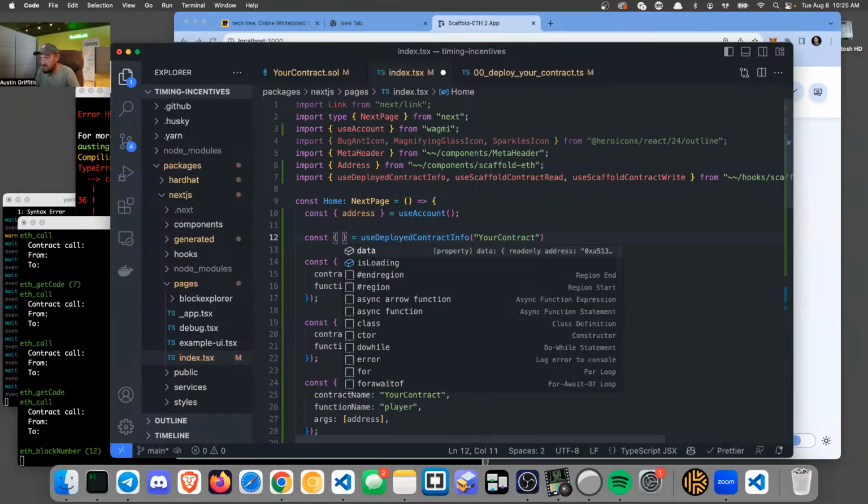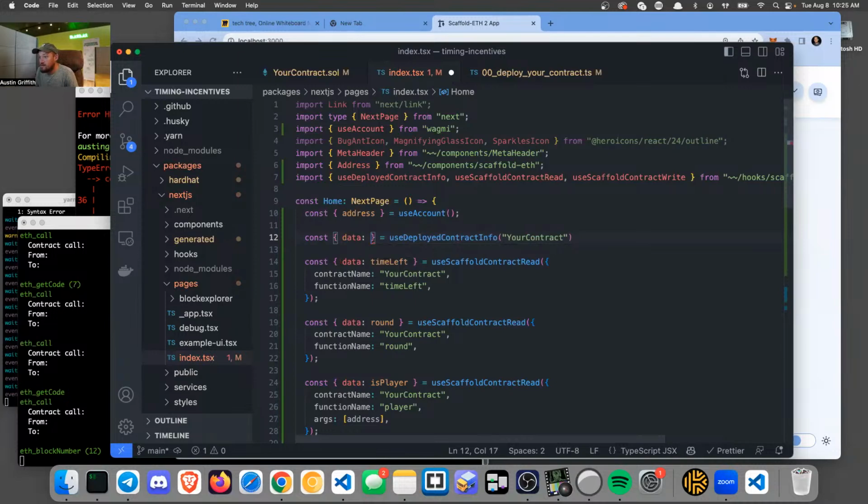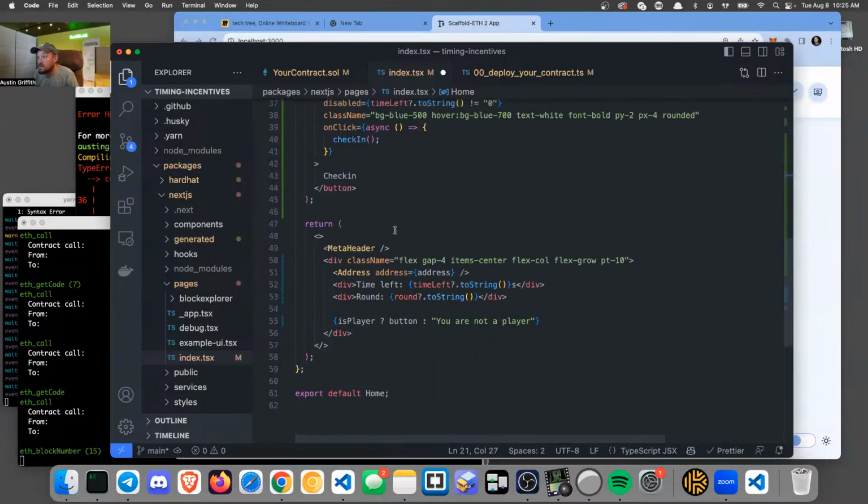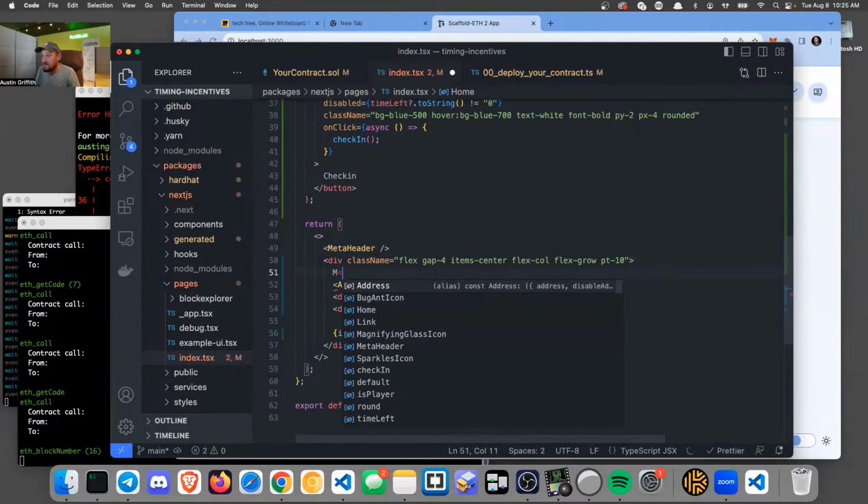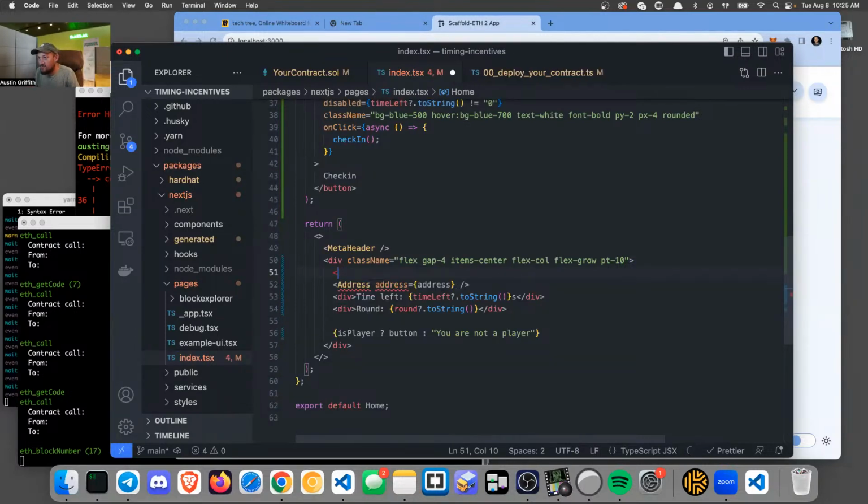And then in here, what do I have? Some data. This will be like your contract info. And I'll bet within my contract info, I have another address, right?